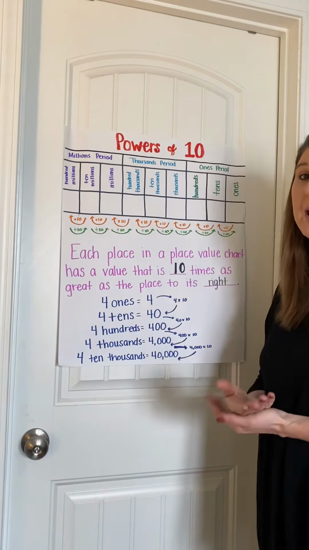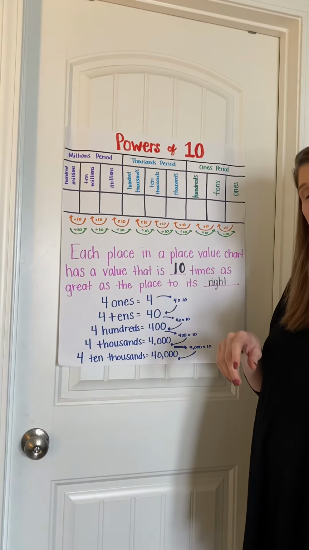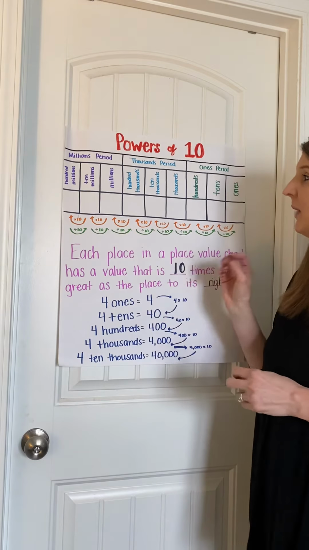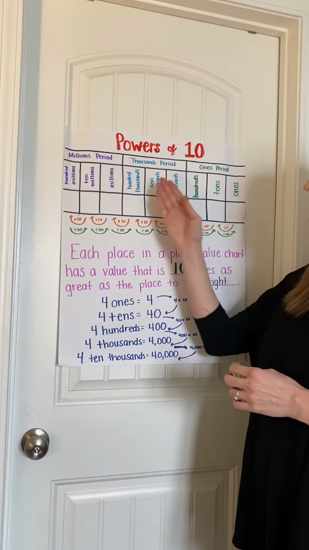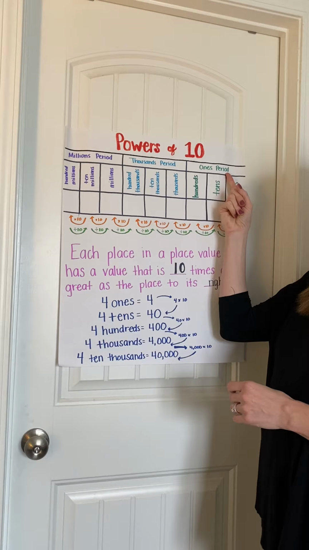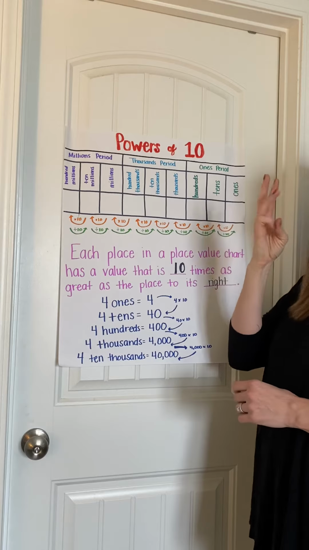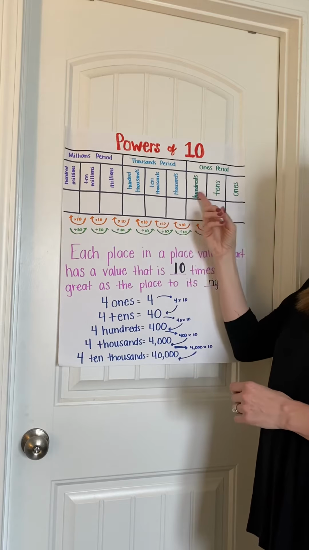And so when you're writing a number, especially in standard form, which we're going to get to in another chart in just a minute, these periods are separated by commas. As you can see on my chart, I have my ones period, which starts with the ones place, but it has 3 place values: ones, tens, hundreds.